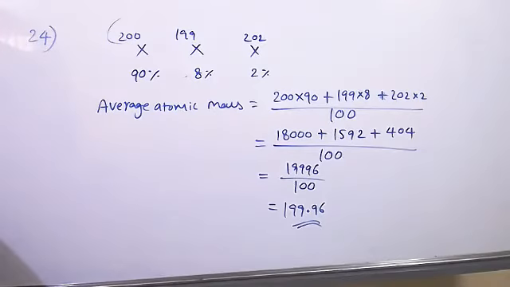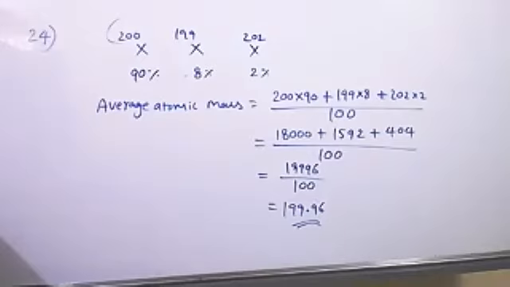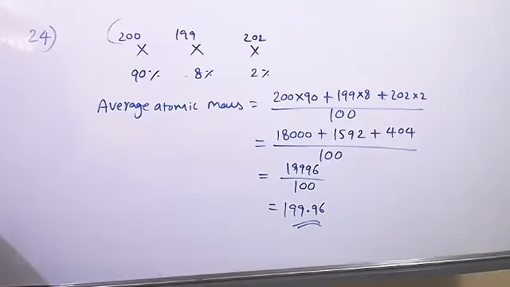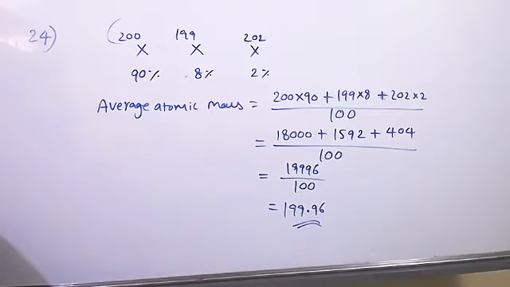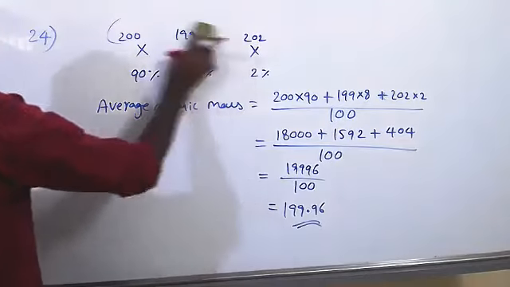Then 25th question. Who will read? Bhanupriya? Yes, sir. Question number 25: The energy ratio of a photon of wavelength 3000 A and 6000 A is. So we have to calculate their energy ratios. I think I gave you the relation between energy and wavelength.